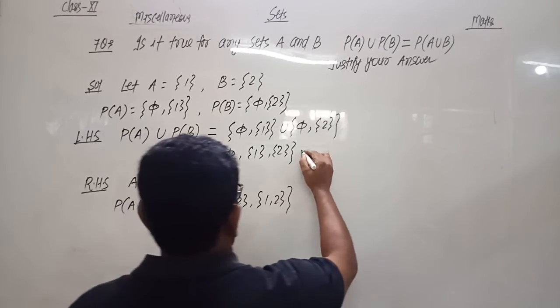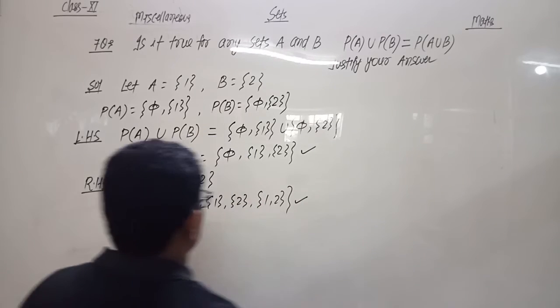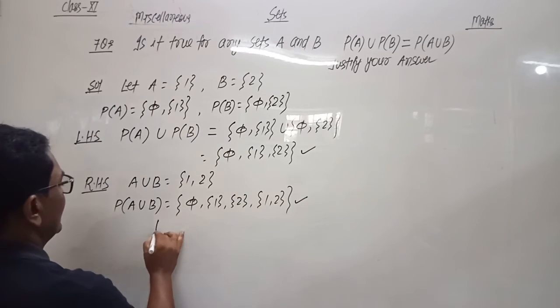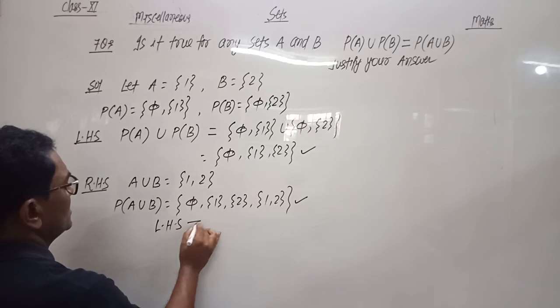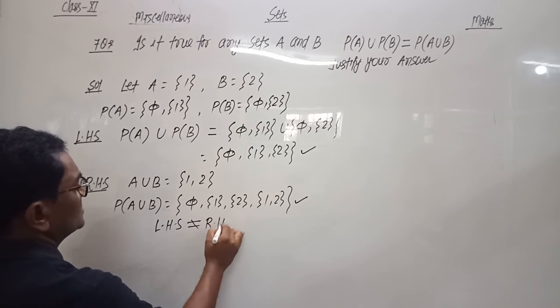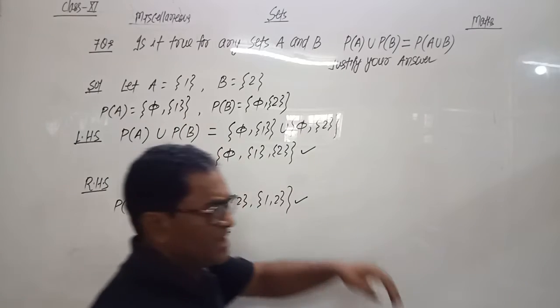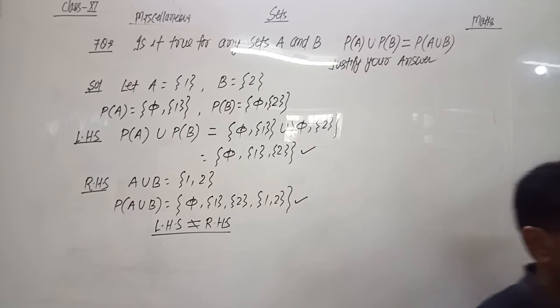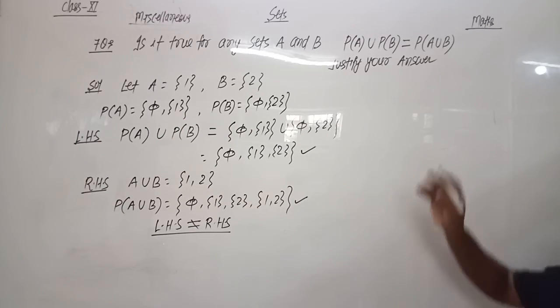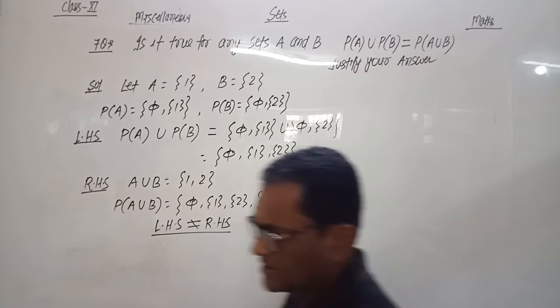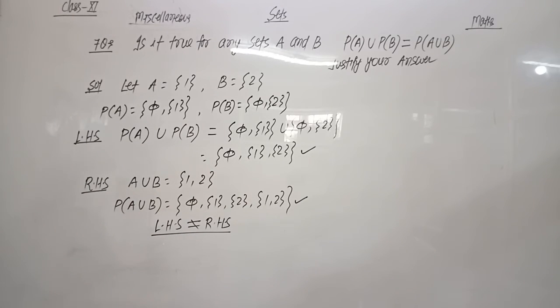So this was LHS and this is RHS. So since LHS is not equal to RHS, therefore it is not true to say that P(A) union P(B) is equal to P(A union B). This statement is not true that P(A) union P(B) is equal to P(A union B).